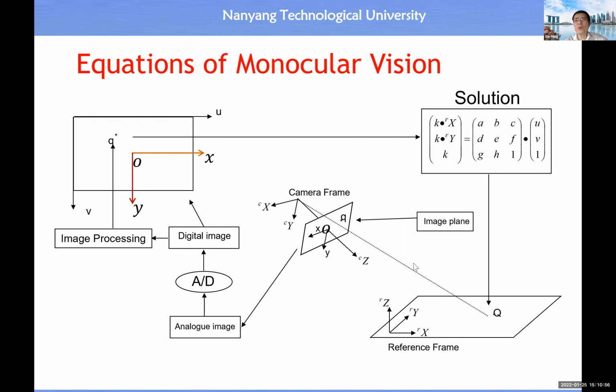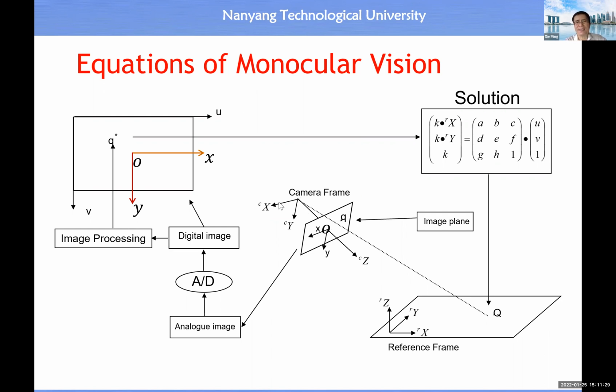On top of that, for every rigid body we must assign a coordinate system to it. Since we have a camera, this is why we need to assign a camera coordinate system to the camera. Here lays the background knowledge for you to know. The origin of the camera's coordinate system is at the center of the lens. The x-axis is parallel to the x-axis of the image plane, and the y-axis is parallel to the y-axis of the image plane.